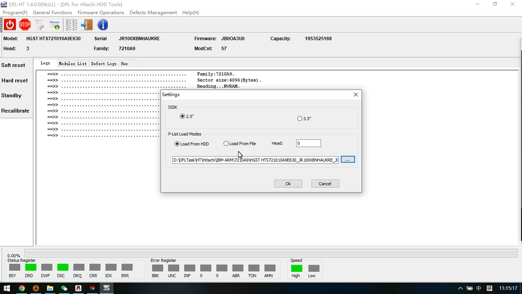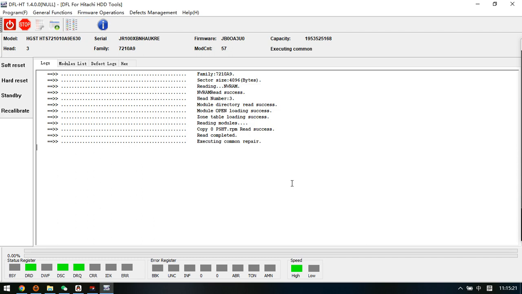Then we click OK. So this is to load the PSHT to RAM. We just check the log window to monitor the repair progress.